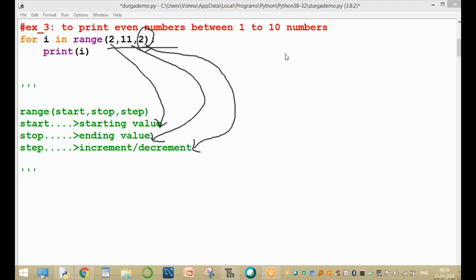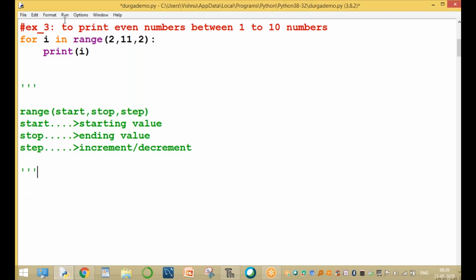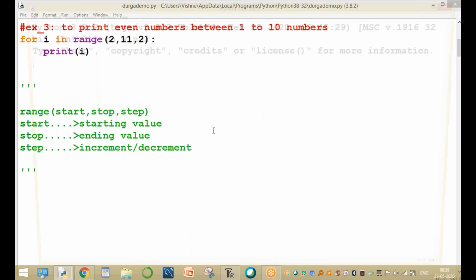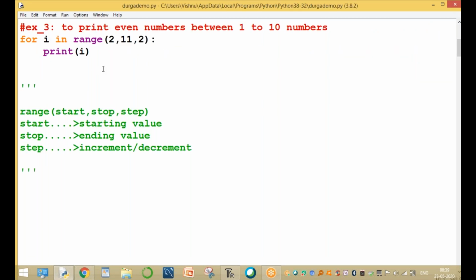Clear, guys? Check the output. Run the program. Every time the values are 2, 4, 6, 8, and 10. Print the even numbers between 1 to 10.